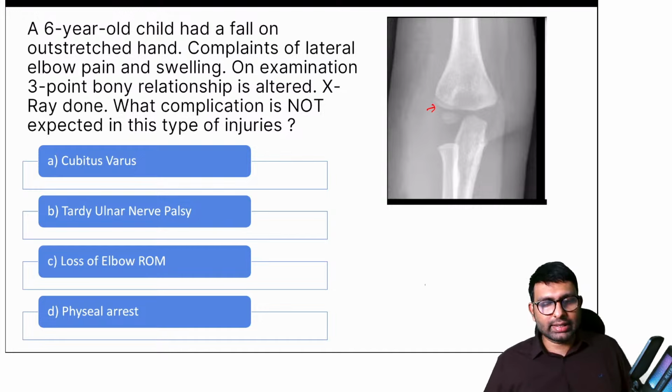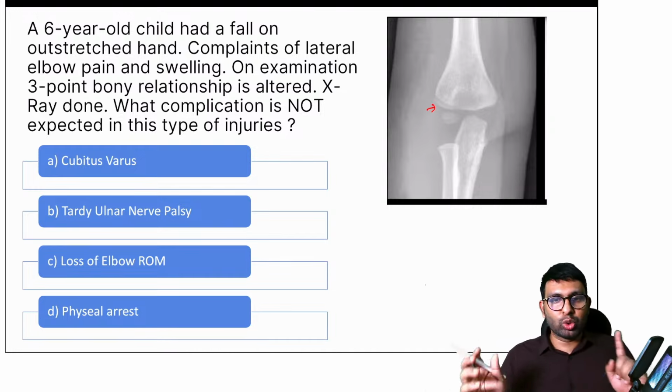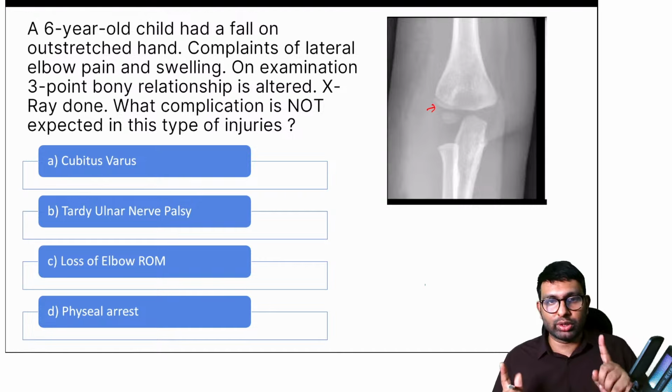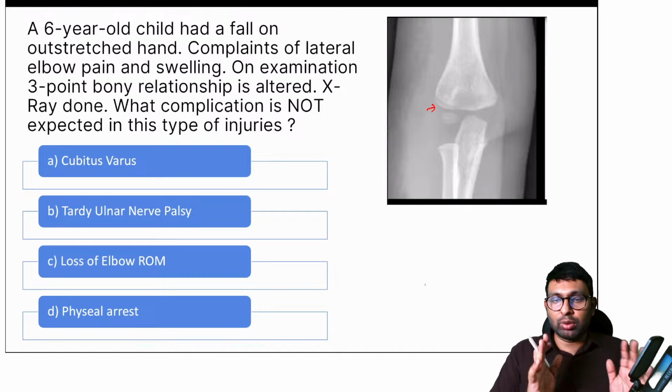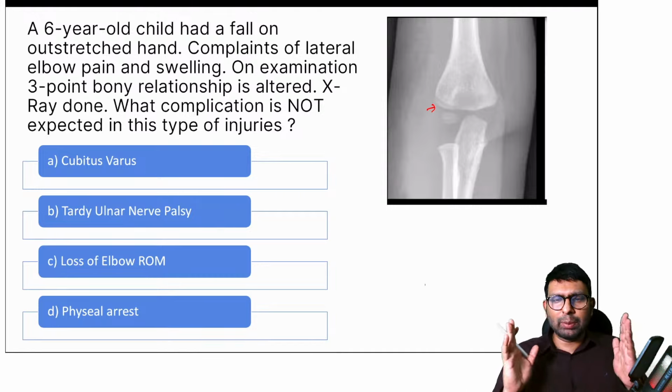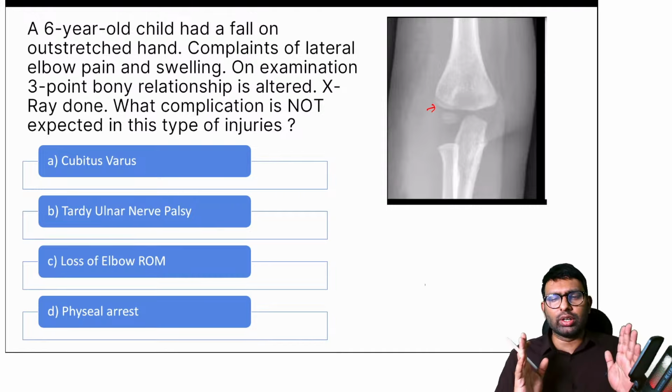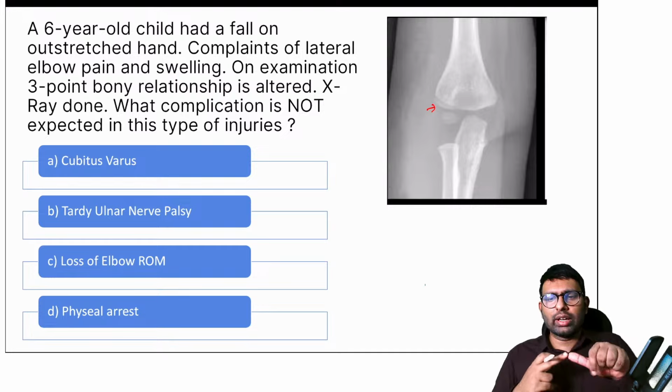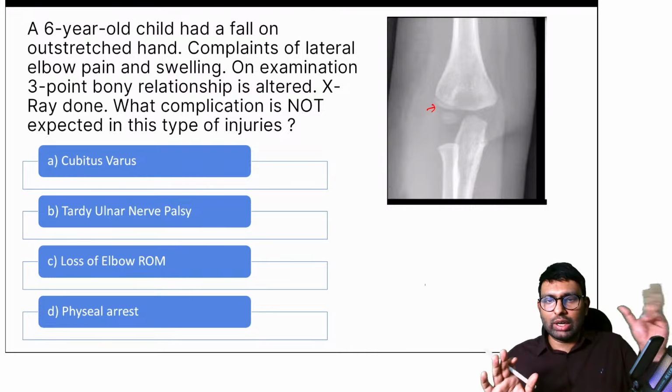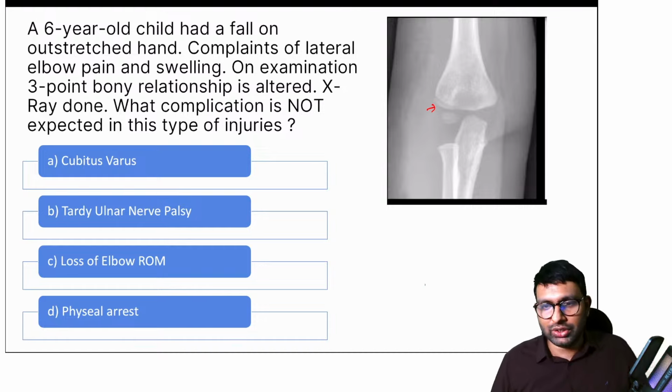Okay, yeah. In children, the X-ray is always a little tricky. But if you correlate two things, maybe it will help you. If you correlate the fact that they're talking about 3-point bony relationship, then you know it has nothing to do with the radius. They're talking about elbow injuries. And mainly 3-point bony relationship is usually included when it's either a lateral epicondyle, a medial epicondyle, or a supracondylar humerus fracture. Only then they'll talk about 3-point bony relationship.